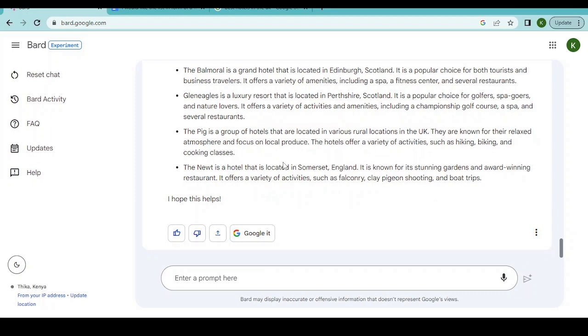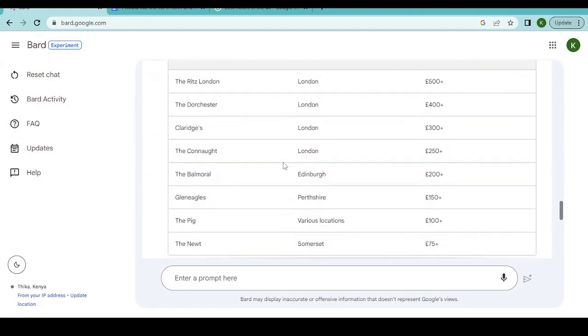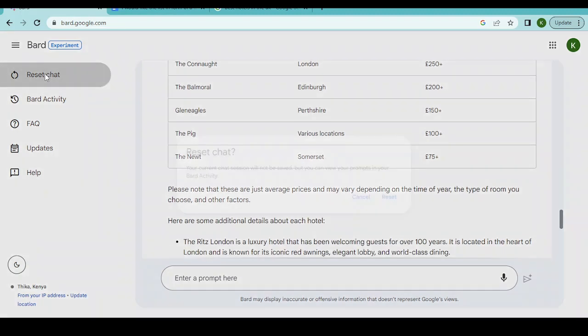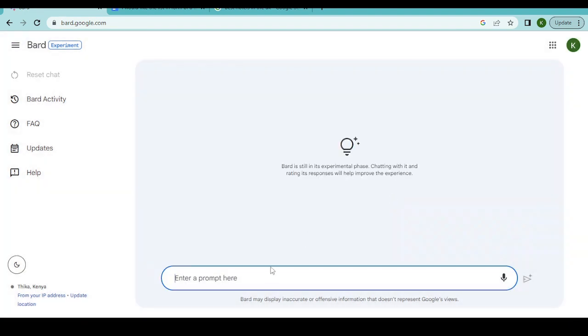So let us now assume that you're searching for this information and you wanted to share it with your friend. Or maybe we can reset this chat. Let us reset the chat here and say you and your friend are working on a project and you want to have a basic definition of a certain term. Let's say you are working on an AI project and you want to understand what are neural networks. So you can ask Bard: what are artificial neural networks?